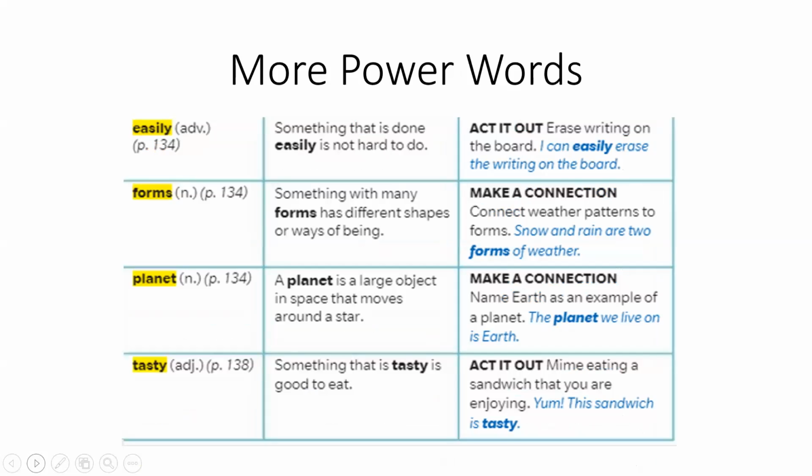Then we have easily. Something that is done easily is not hard to do. We have forms. Something that has many forms has different shapes or ways of being. Planet. A planet is a large object in space that moves around a star. And here's tasty. There it is. Something that is tasty is good to eat. So there are our power words for our book.